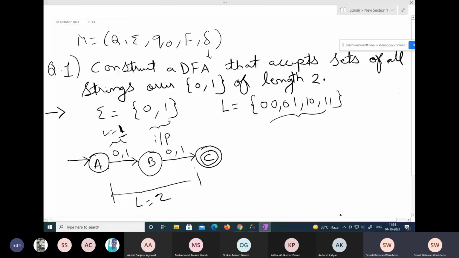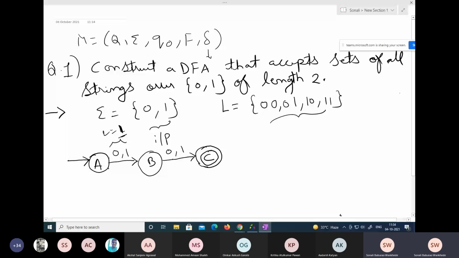Now after that we can either stop here or we can show the dead state also. If I thought of showing a dead state, how will I do that? The finite state machine knows that when I reach C, I get my conclusion: the length of the input is 2, with combinations of 0s and 1s. The length condition is satisfied.